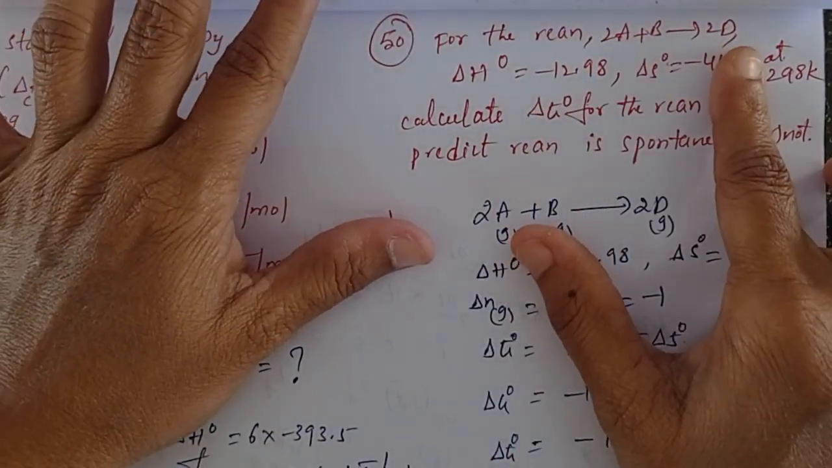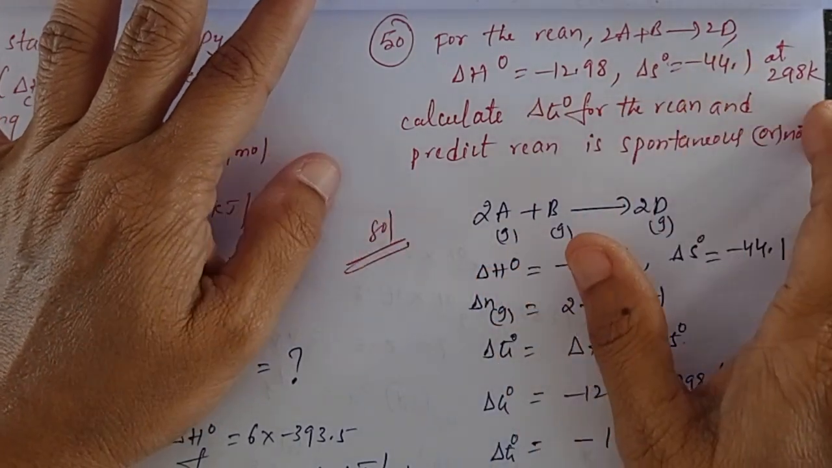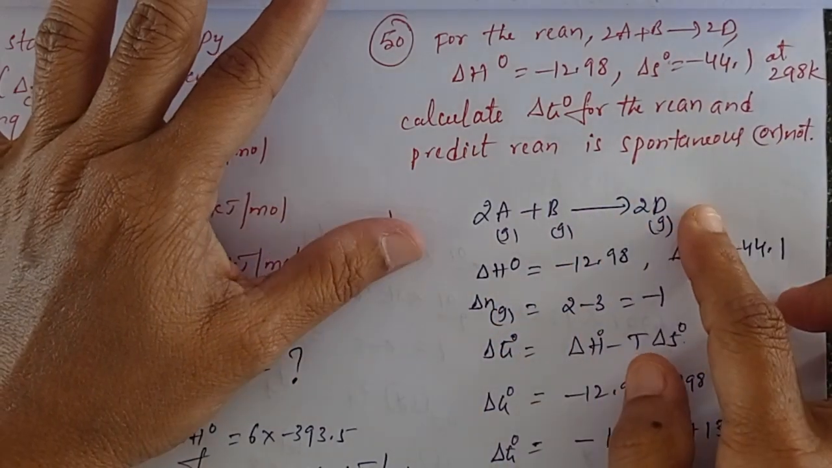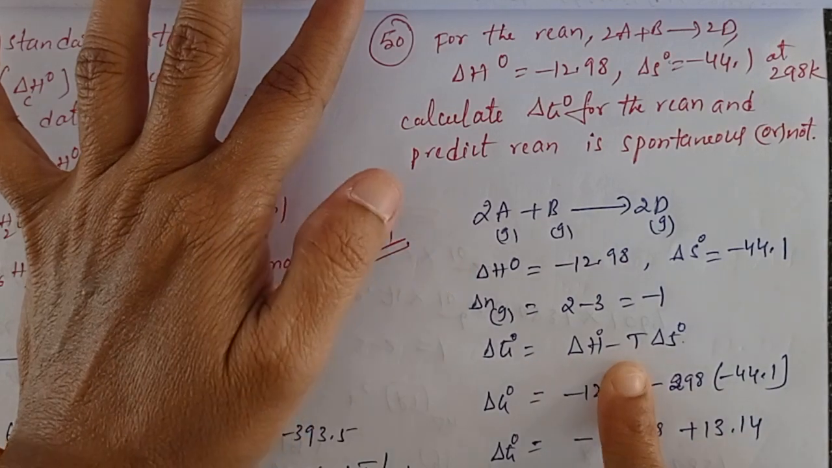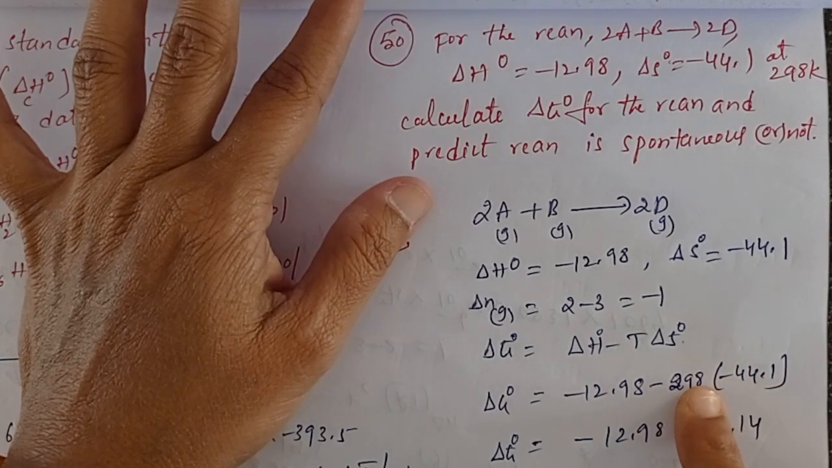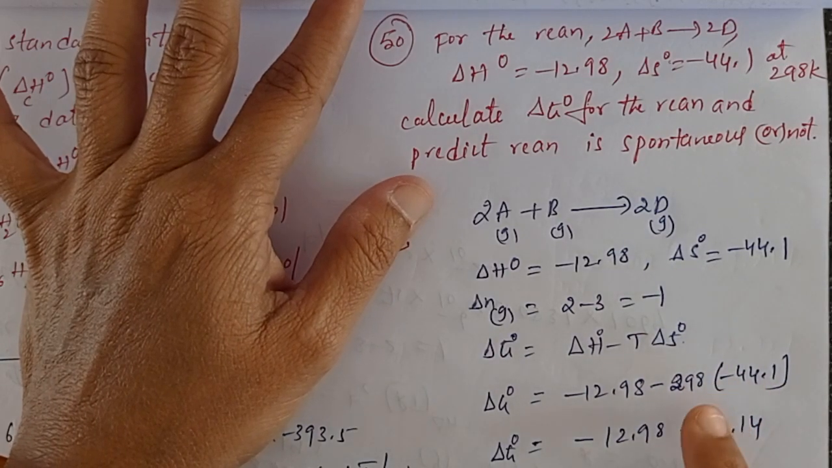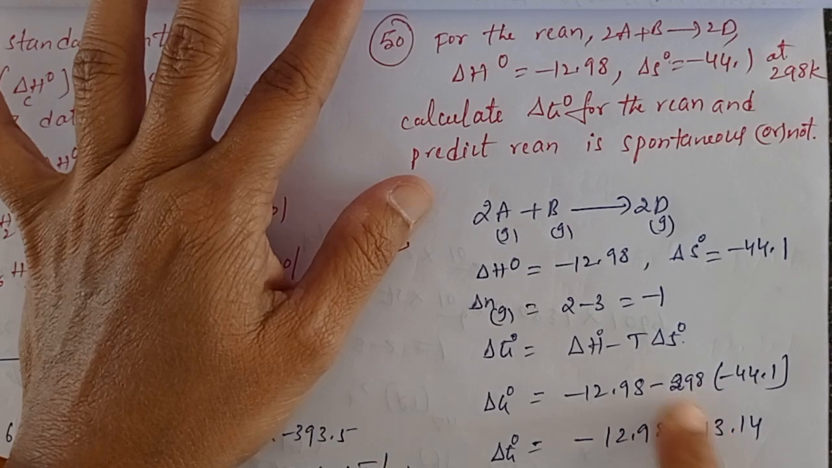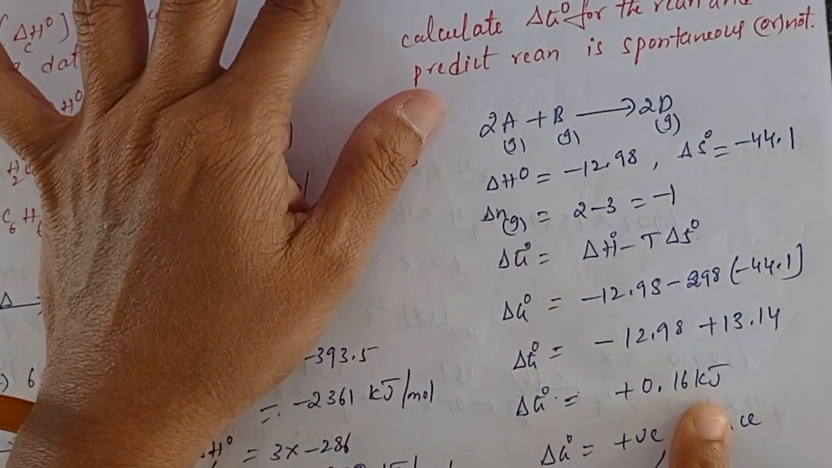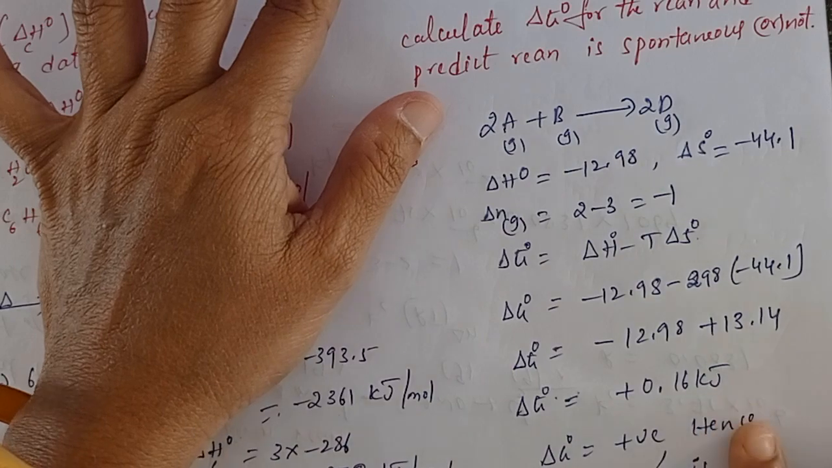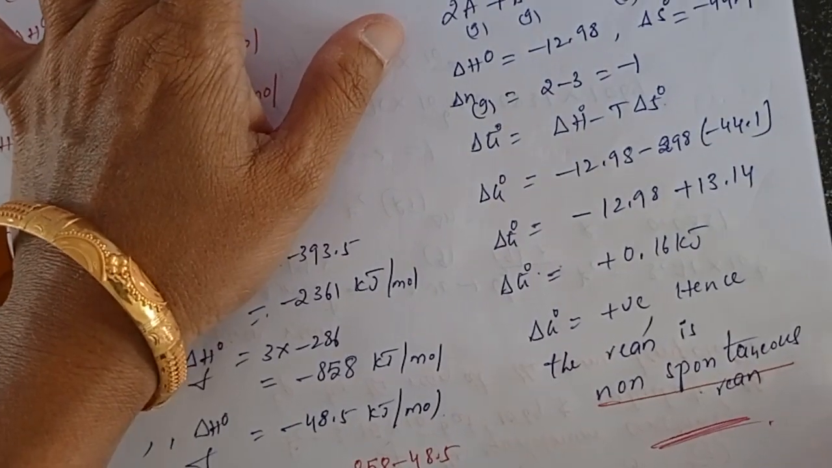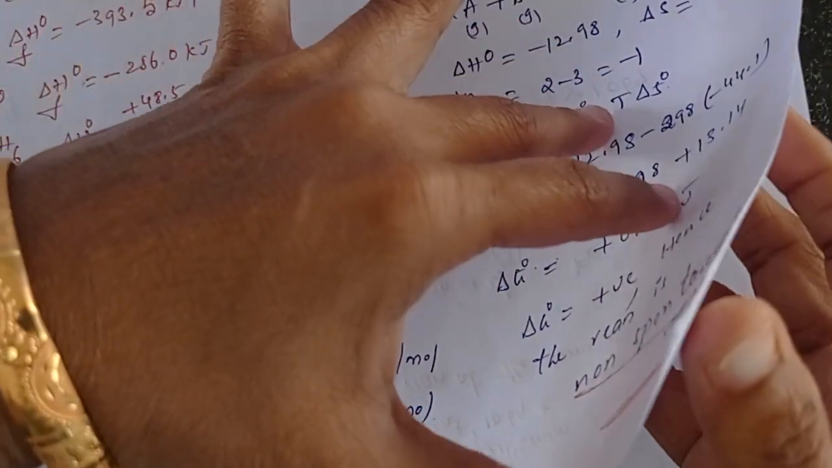For the reaction 2A plus B gives 2D, delta H naught value and delta S naught value are given. Calculate the delta G naught for the reaction and predict whether the reaction is spontaneous or not. The formula is delta G naught equals delta H naught minus T into delta S naught. Delta H naught is given, delta S naught is given, and temperature is also given. Just substitute, you will get delta G naught value positive. Are you clear? We got 0.16 kilojoule. If it is positive, then the reaction is non-spontaneous. Clear students? It is a non-spontaneous reaction. Right. Next question.